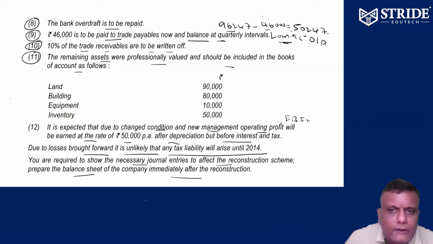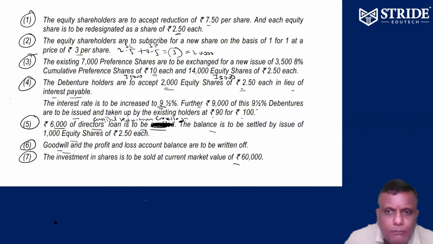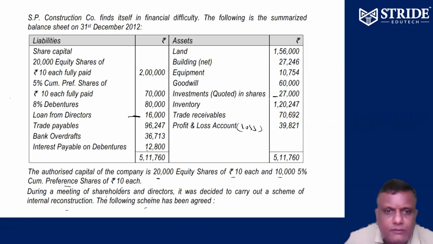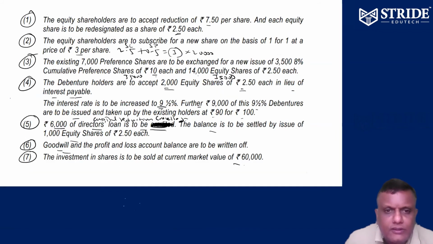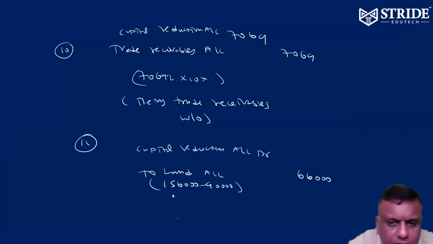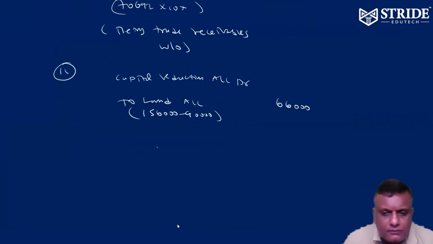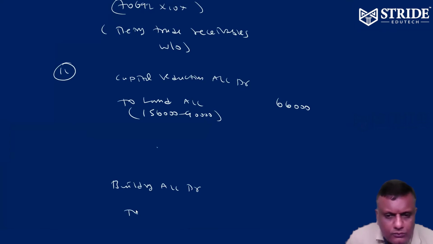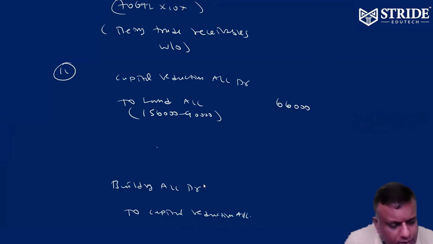Building 80,000, earlier 27,246. It is 80,000, so the building appreciated. Building appreciated by 52,754.